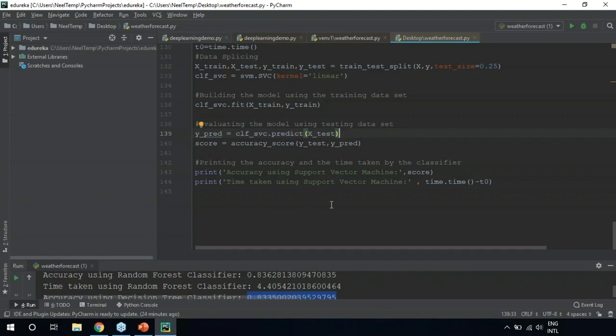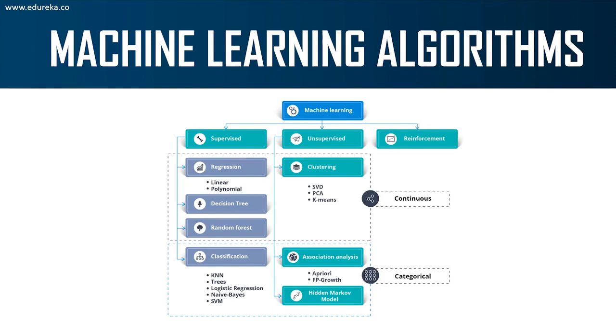After that, you build a model, then you evaluate the model by using the testing data set, and finally calculate the accuracy. I showed you all the steps in the machine learning process by using a practical demonstration in Python. So guys, give yourself a pat on the back because we just understood the whole machine learning process with a small implementation in Python.